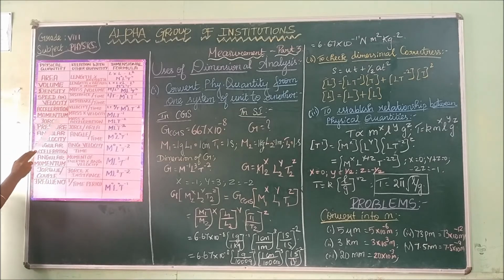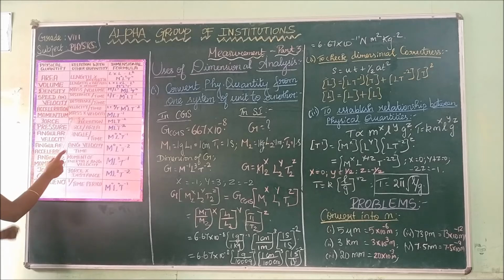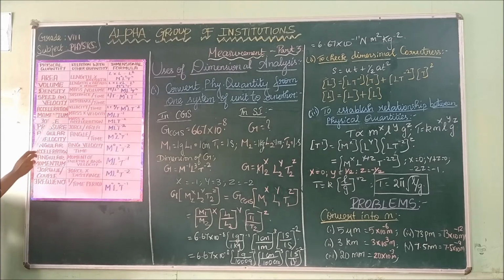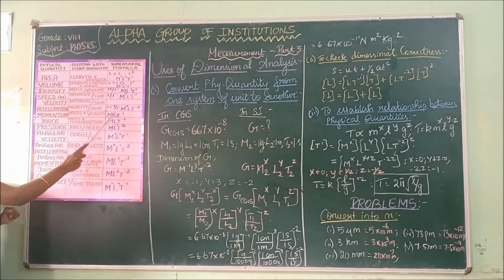Next is your momentum. What is the formula for momentum? P, which is equal to mv, mass into velocity. The dimension for mass is M and the dimension for velocity, what is the dimension for velocity that we have calculated here? L T power minus 1. So the dimension for momentum is M L T power minus 1.